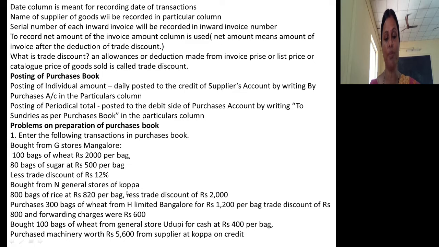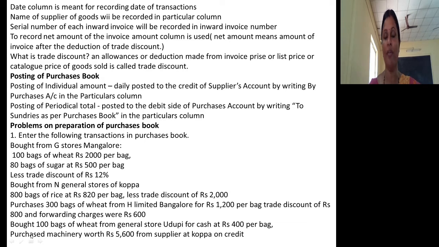When you look at this problem, it is very clear that from G Store you purchased on credit basis, from N General Store you purchased on credit basis, even from H Limited you purchased on credit basis. But from General Stores of Udupi you purchased on cash basis. That's why this transaction will not be recorded in purchase book.